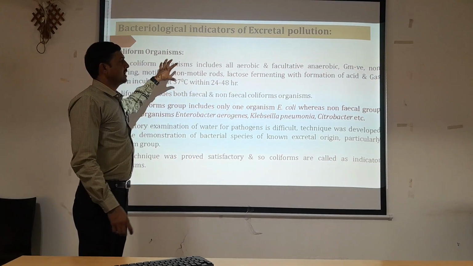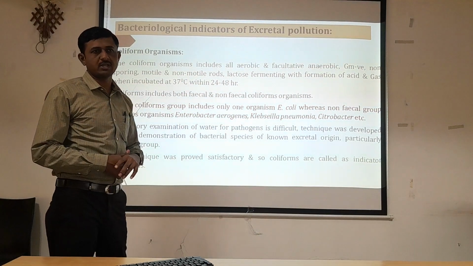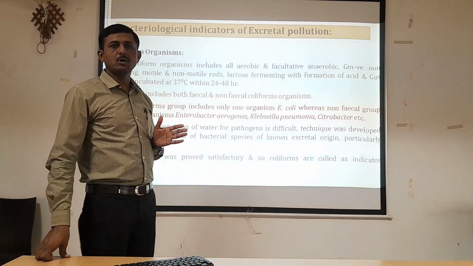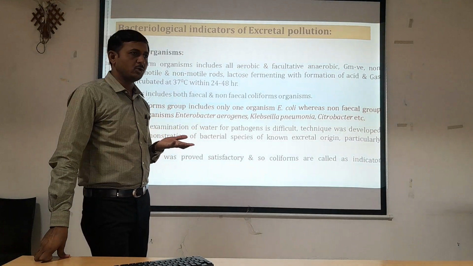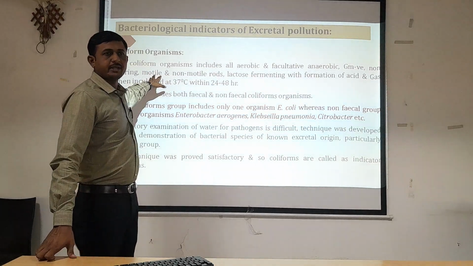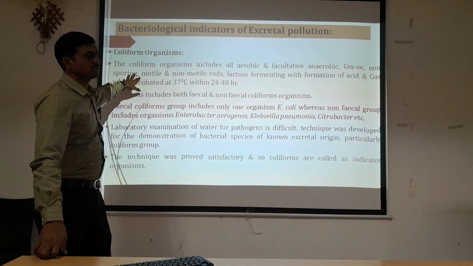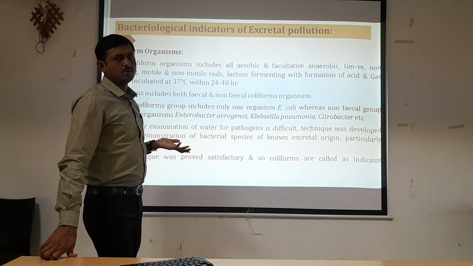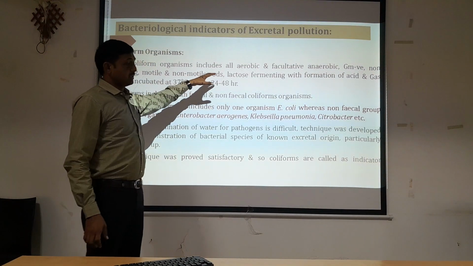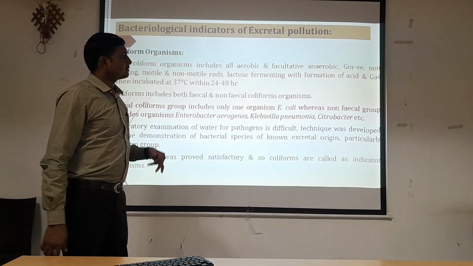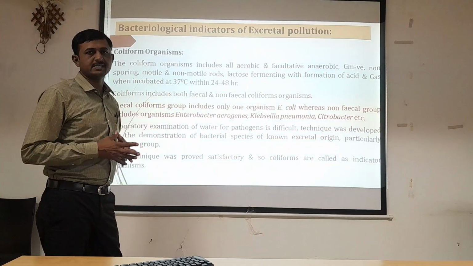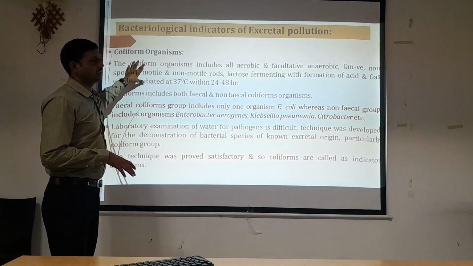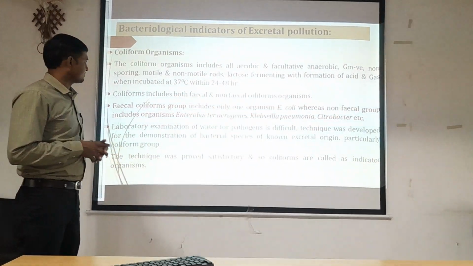These are the characteristics of the coliform group of organisms. They are either aerobic or sometimes facultatively anaerobic. They are gram-negative organisms, motile or sometimes non-motile, and always non-spore forming. They are lactose fermenting with formation of acid and gas.